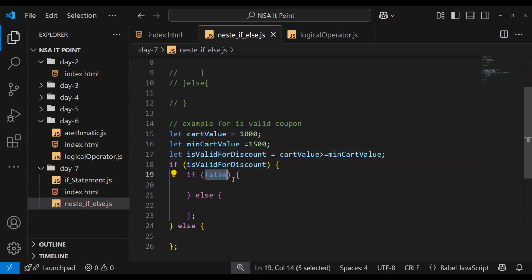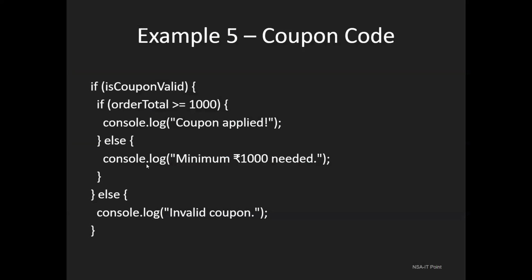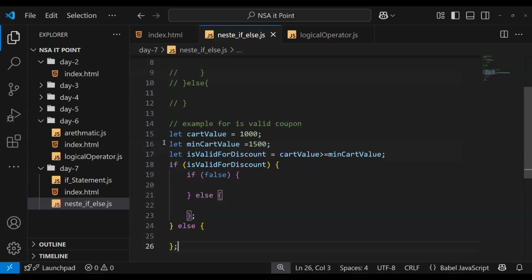Then we check again whether the coupon is valid or not. Okay, let's forget this one. Let's create a new one. It's confusing us.